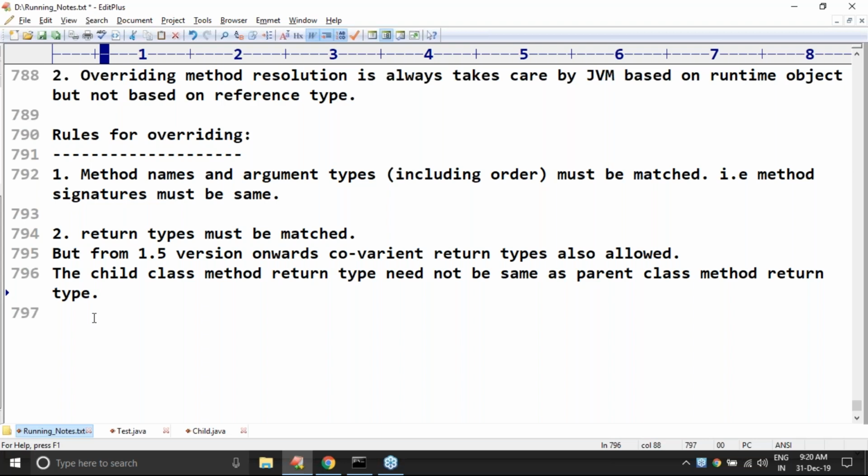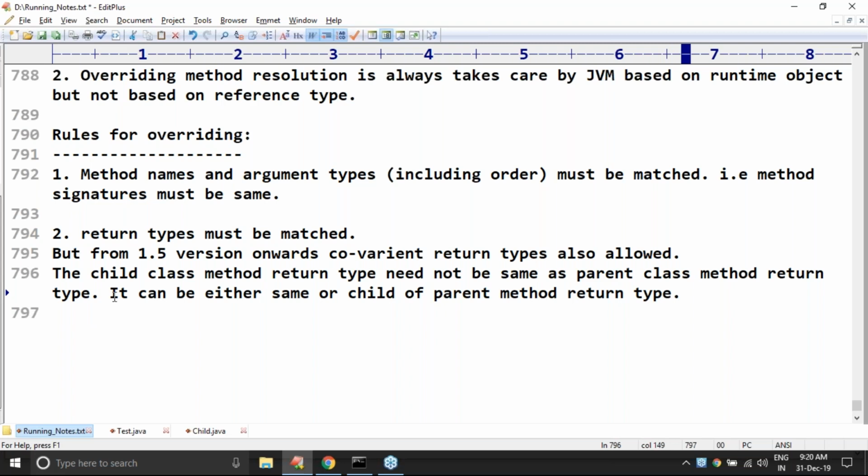It can be either the same or a child of the parent method return type. This is very important. If you want, you can take either the same or a child of the parent method return type.